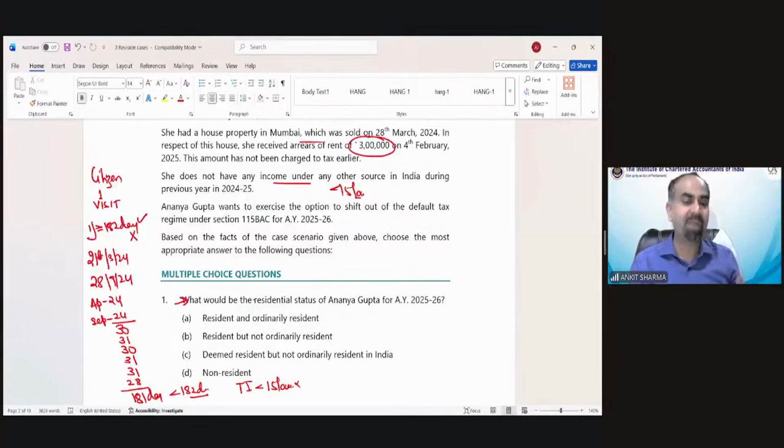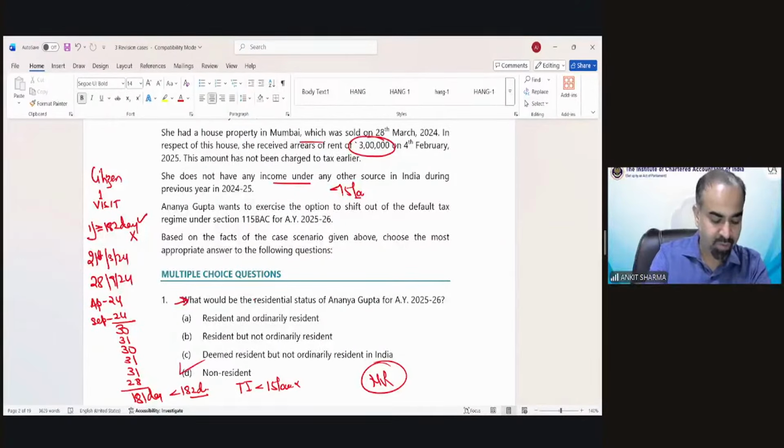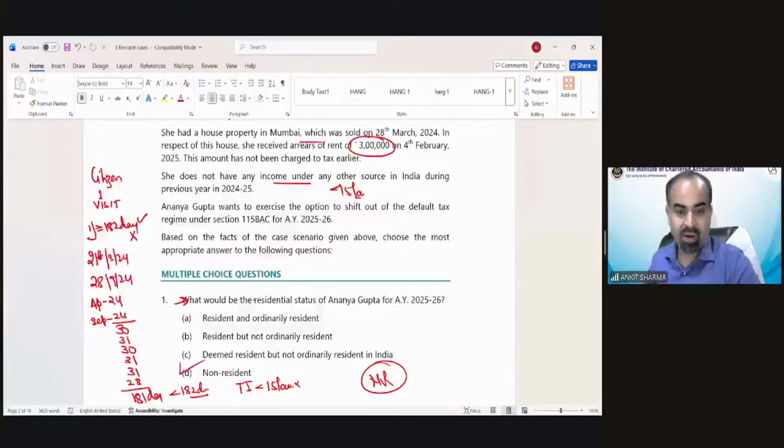Even the deemed resident concept is not applicable because other income is less than 15 lakh. So she will remain non-resident in this case. Option number D is applicable and she would be regarded as a non-resident. I hope it's clear.